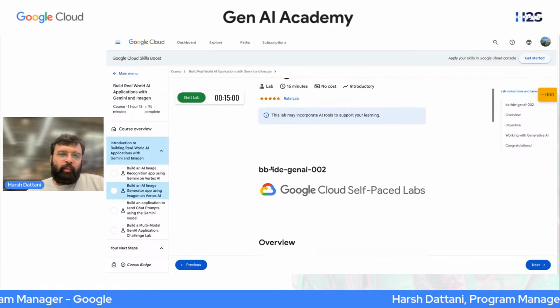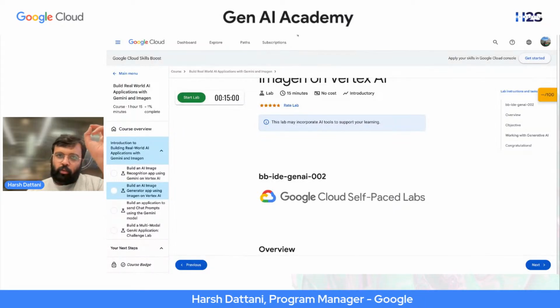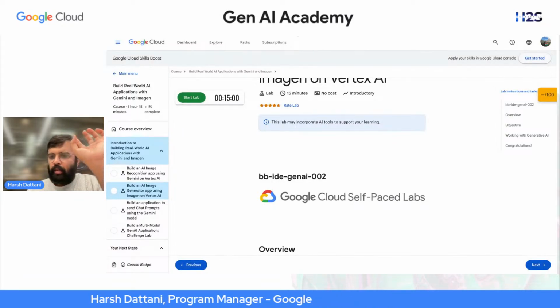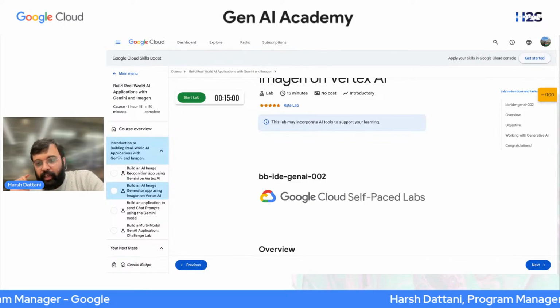Second lab is about building an image generator app using ImageGen. So as I told, ImageGen is a family of models in Google Generative AI which can generate images.